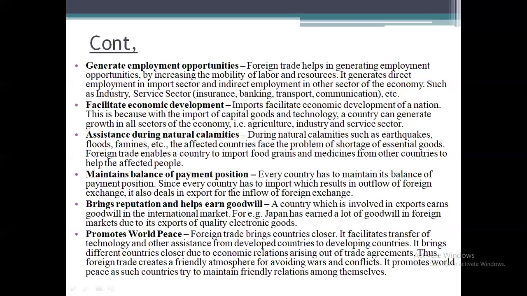It is nothing but different countries doing exchanges with the different nations of the world. So when they are thinking about going to war with other countries, definitely for a second or for a while they think that when they conduct the war, the products imported from that country will be stopped, and the agreements made between the countries will be affected. Because of that, world wars or wars will be restricted, and it will promote world peace. So these are the different needs for foreign trade.